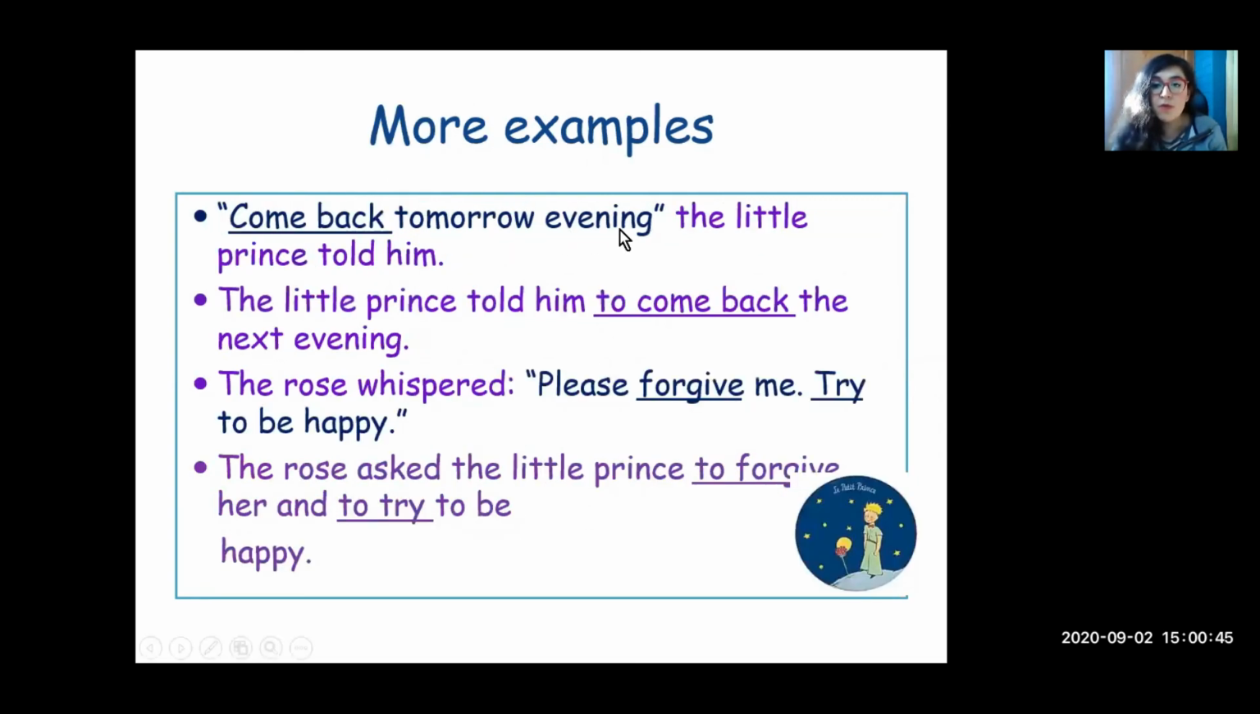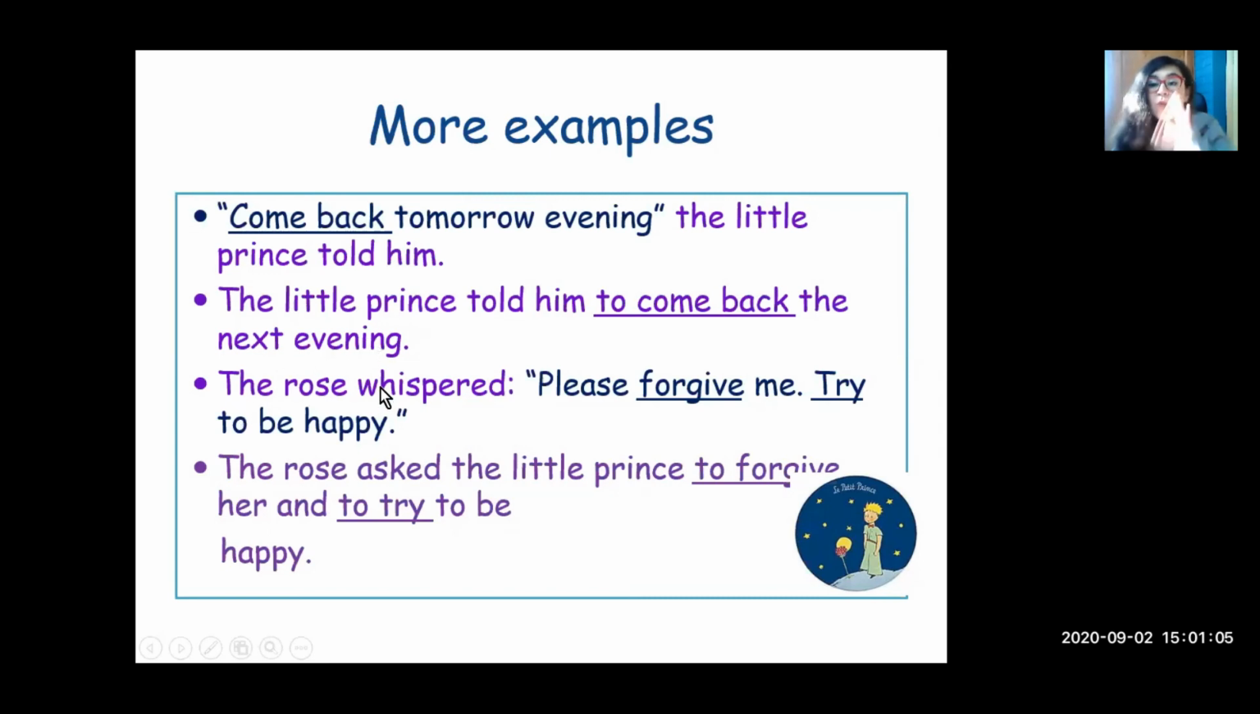Come back tomorrow. Do you see a subject here? Like you come back tomorrow? No, because it's an order. You just have the verb. It's an imperative. The little prince told him. The little prince told him to come back the next evening.